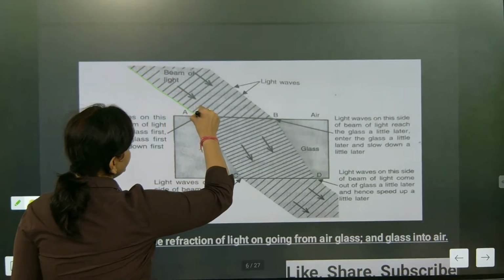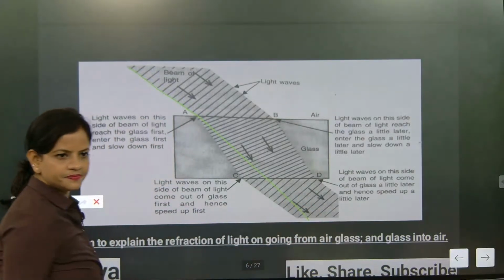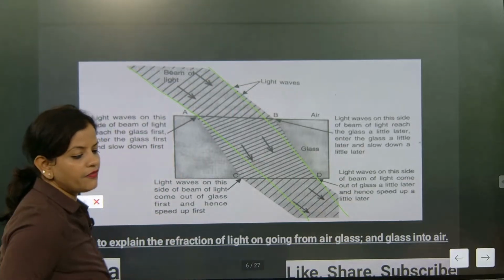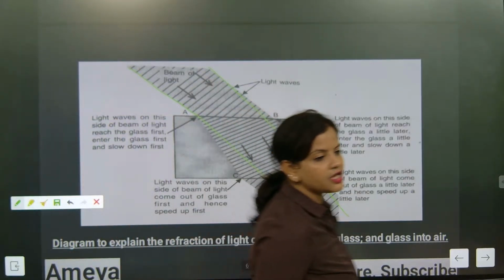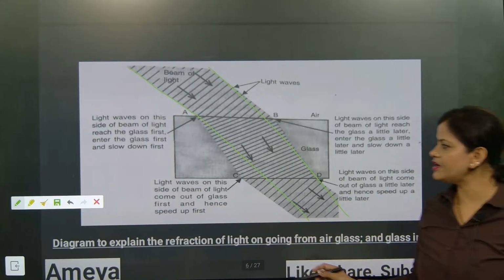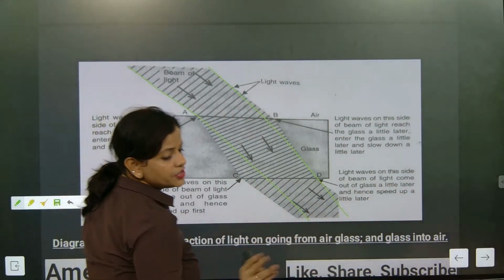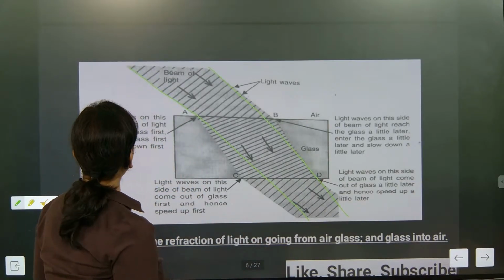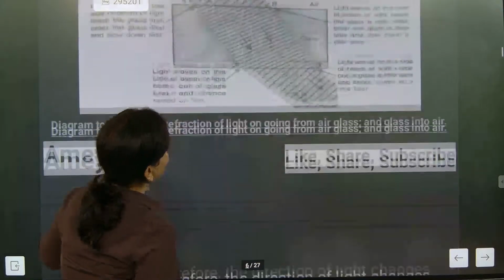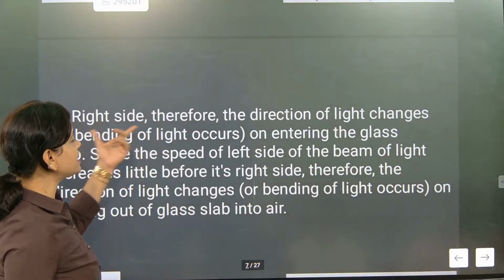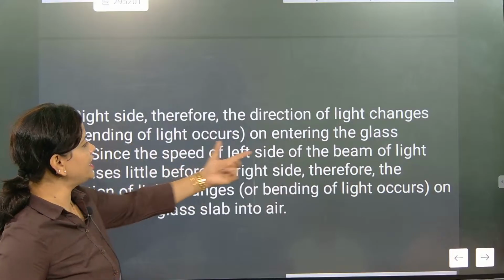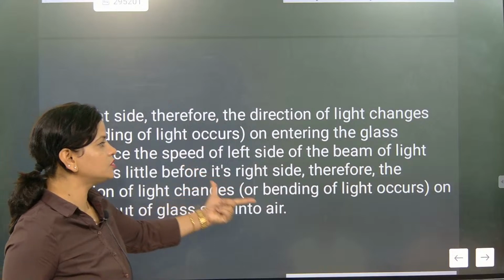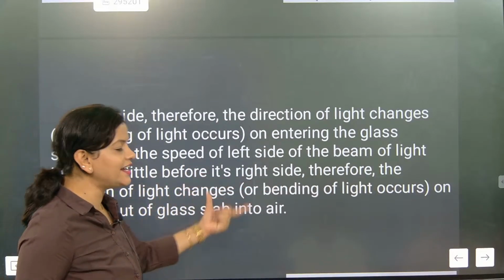See, this is supposed to go like this, correct? And here also it was supposed to go like this. But did they go like this? No. They went making some angles. So the displacement between the actual path and the path after bending will be called lateral displacement. What is it called? Lateral displacement. So the direction of light changes or bends on entering the glass slab. Since the speed of the left side of the beam of light increases a little before the right side, the direction of light changes.